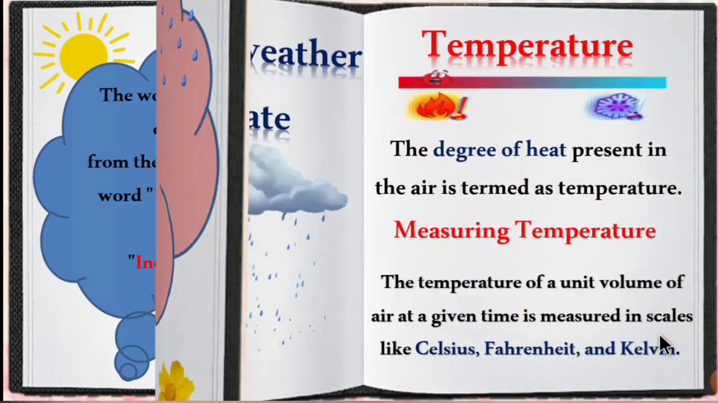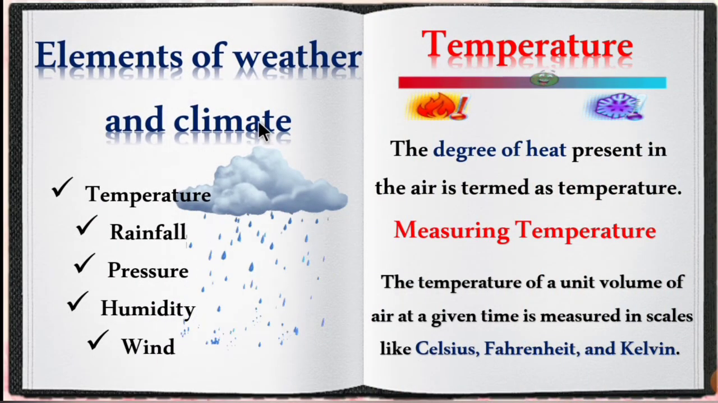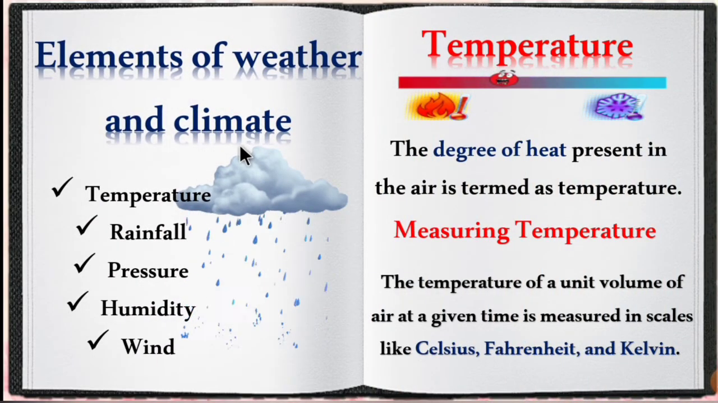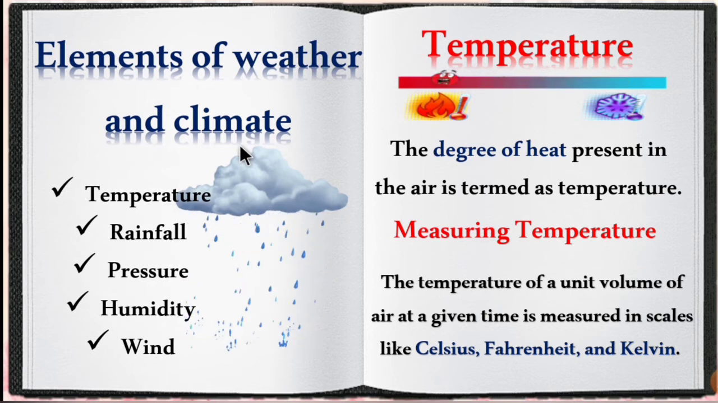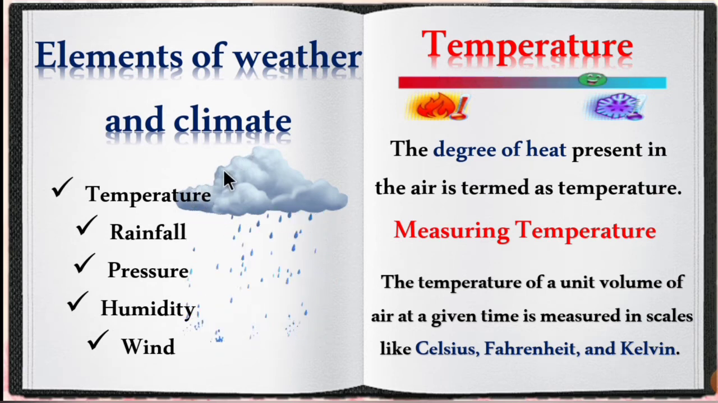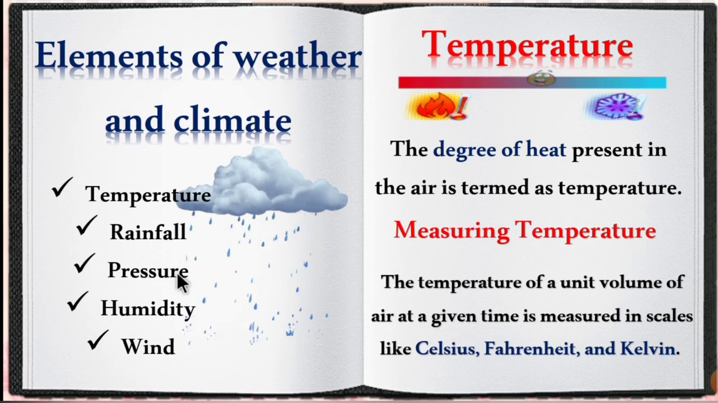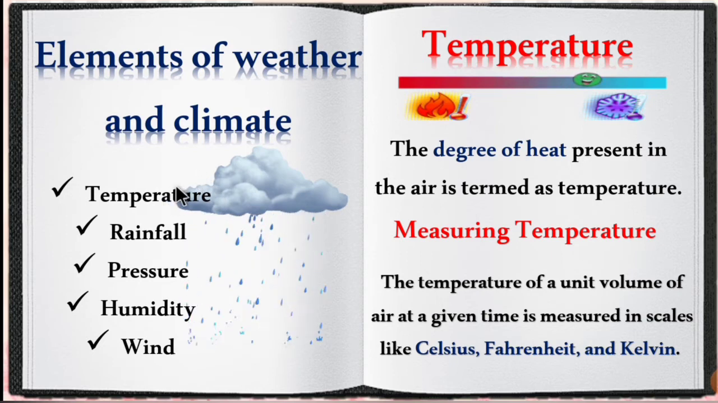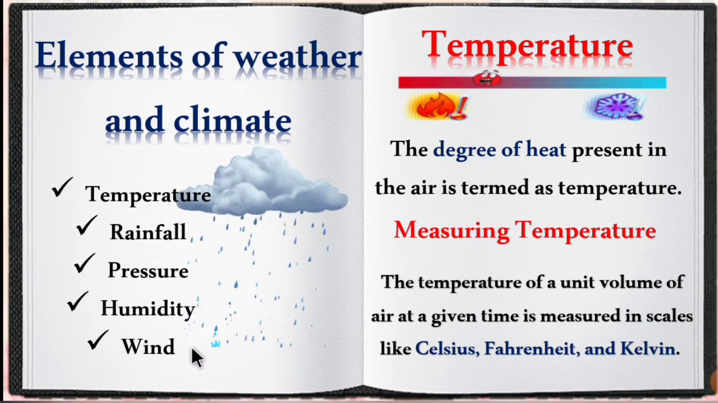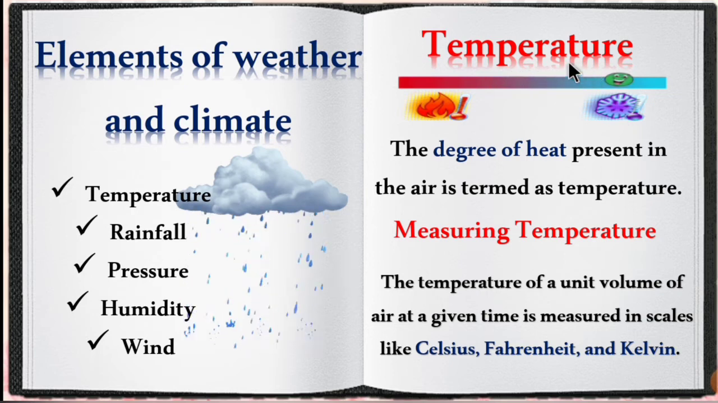Now let's see what are the elements of weather and climate. Weather and climate both have the same elements. The first one is temperature, then rainfall, pressure, humidity and wind. Now let's see them one by one.